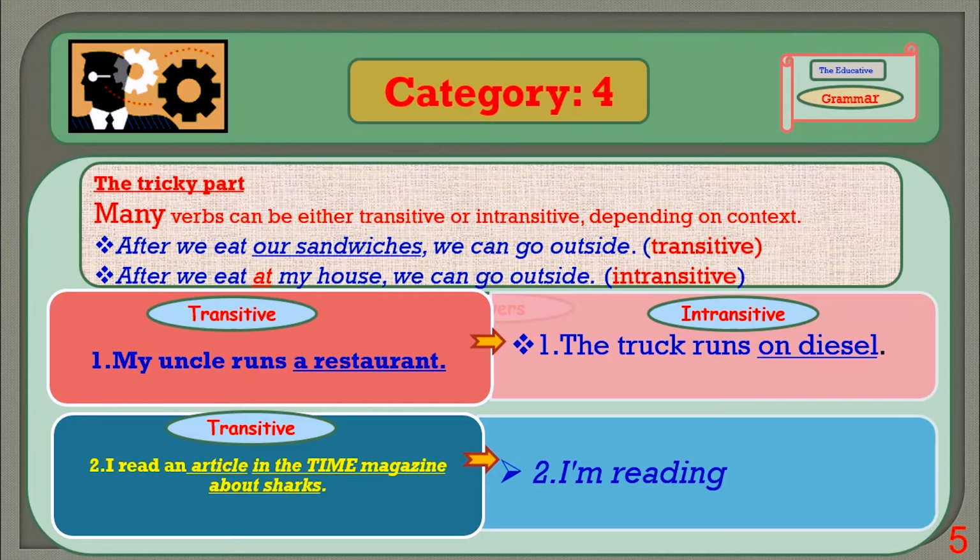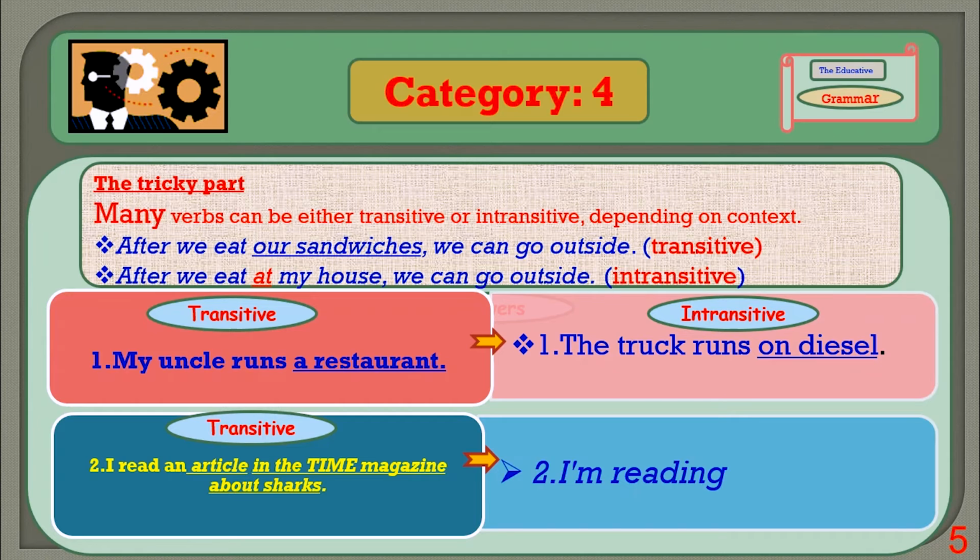Many verbs can be either transitive or intransitive depending on the context. After we eat our sandwich, we can go outside. In the first clause, between our sandwich and eat, there is nothing in between them. It means the action is properly transferred. There is no restriction, there is no hurdle between these two words. In that case, we can say it is transitive.